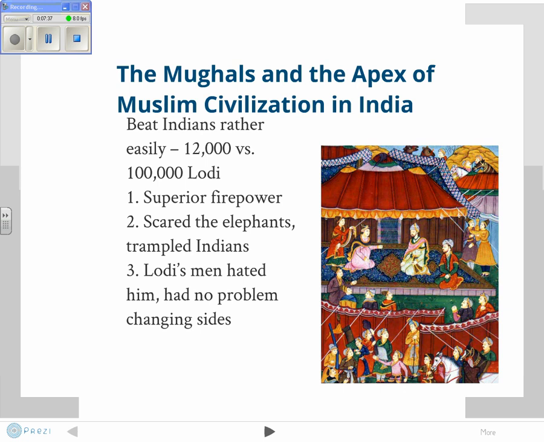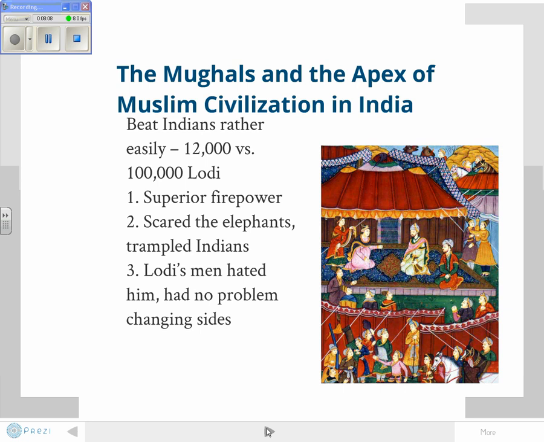They have superior firepower, which scared the elephants and often caused them to trample back through the Indian armies. And Lodi, who is in charge of the people of northern India, his men hated him and they had no problem changing sides. In fact, many scholars believe that Babur had actually made contact with these guys and had been assured by at least half of Lodi's army that if he attacked, they would switch sides.